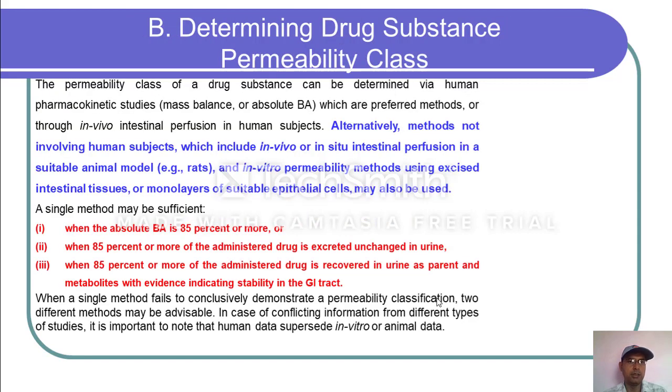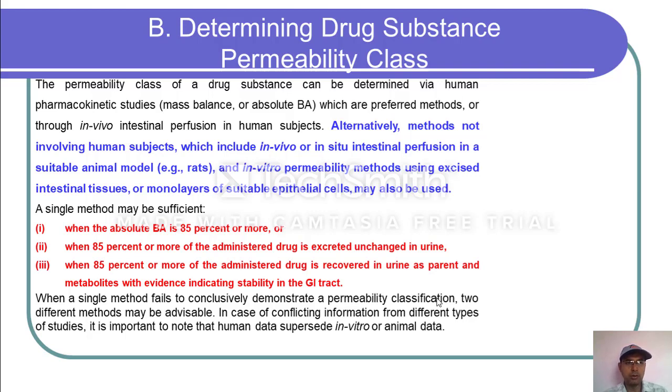Now, determining the drug substance permeability class. The permeability class of the drug substance can be determined via human pharmacokinetic studies, which include mass balance or absolute bioavailability, which are the preferred methods, or through in vivo intestinal perfusion in human subjects.